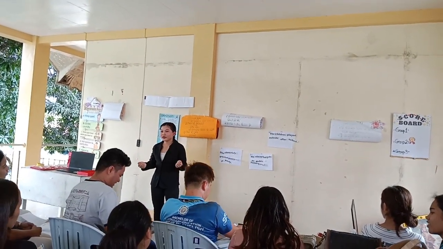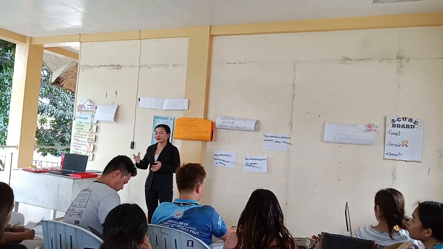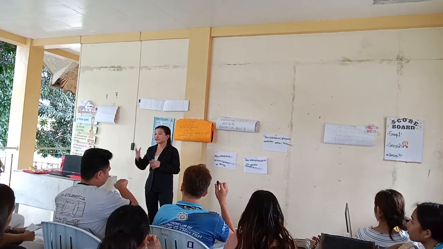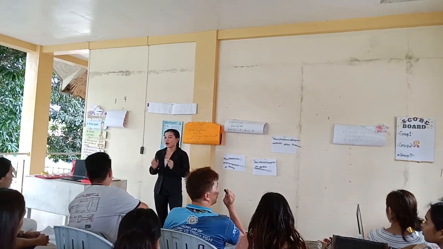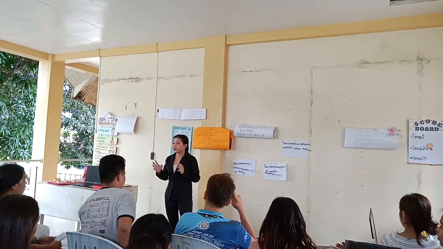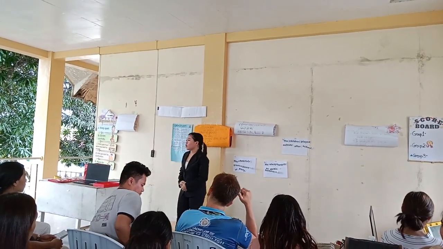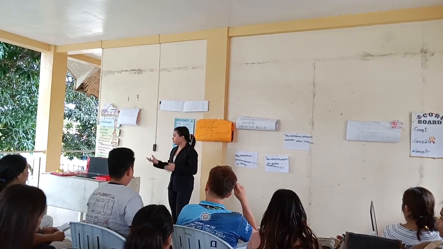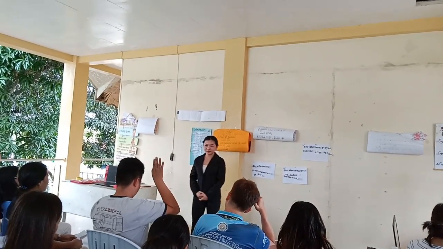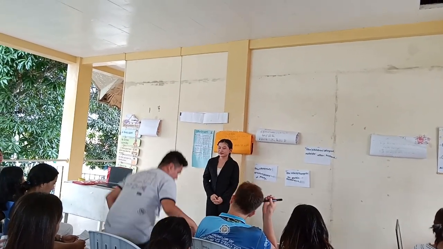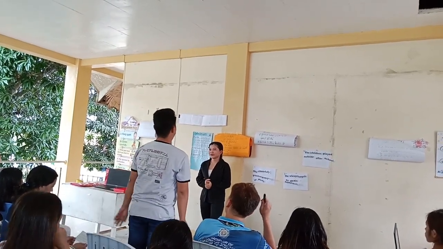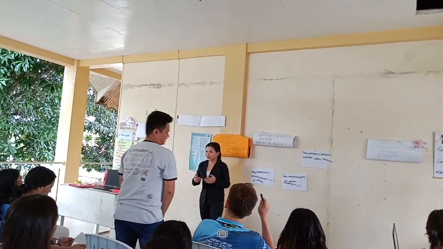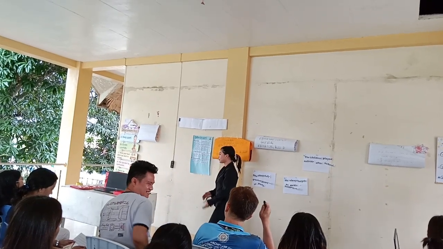So the conflict of the story is man versus self, since Hassan has an internal struggle in deciding how to use the three wishes wisely. Now, what are the lessons that we can learn from the story? Yes, Jaymar? The moral lesson of the story is you have to choose your wishes carefully. Okay, thank you.